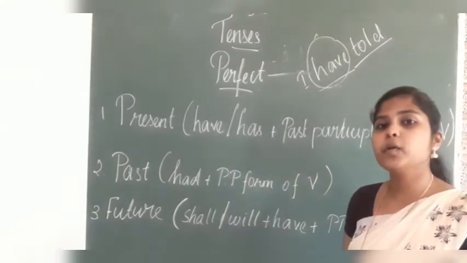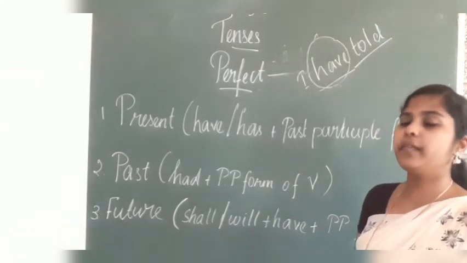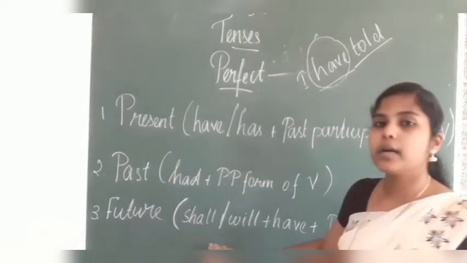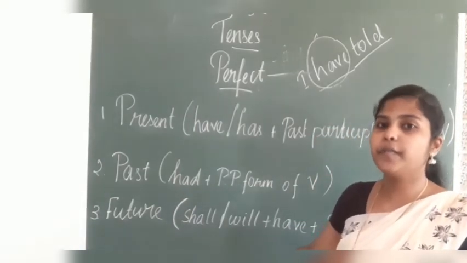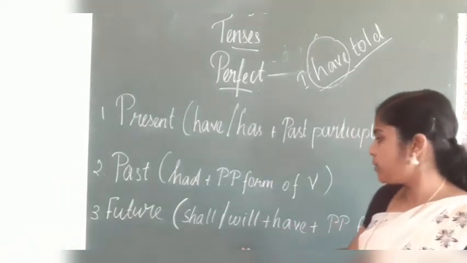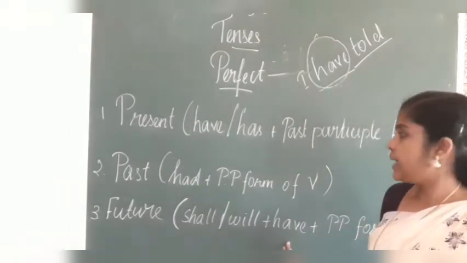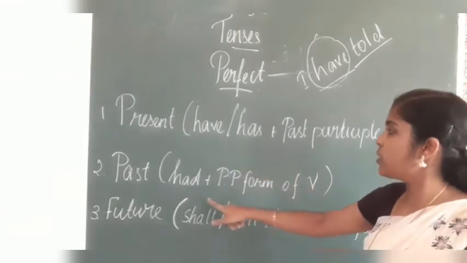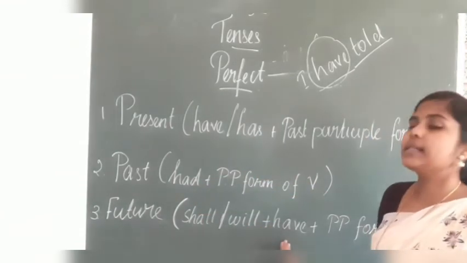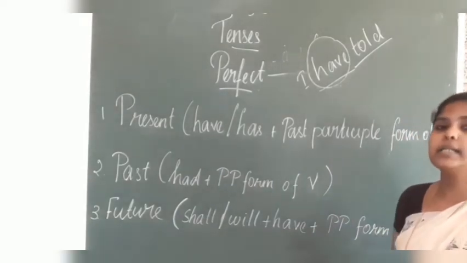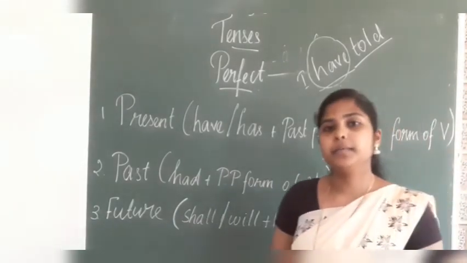Then what about future? For future perfect tense, shall or will, already we know this is the helping verb we have to use for future. Shall or will plus have. Here we should not use has or had. Shall or will plus have plus past participle form of the verb.